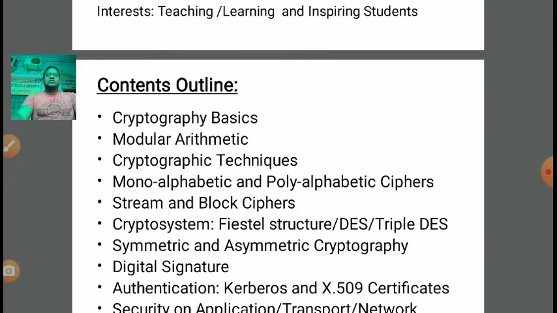The ingredients of a basic crypto system we have discussed, like plain text, ciphertext, encryption algorithm, decryption algorithm, public key, private key, and the channel. Clear? In symmetric and asymmetric, what are the differences? In which scenario is symmetric applicable, and in which scenario is asymmetric cryptography helpful? All these concepts we have discussed in detail.